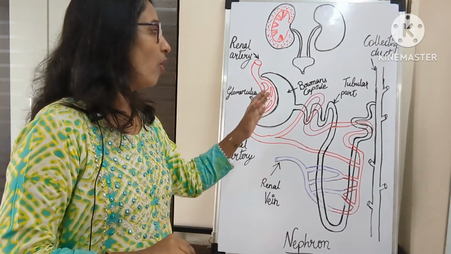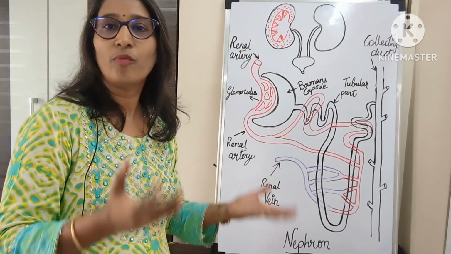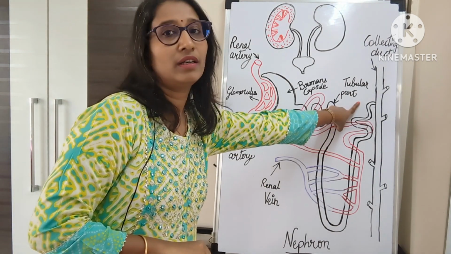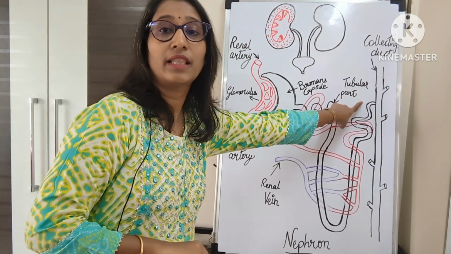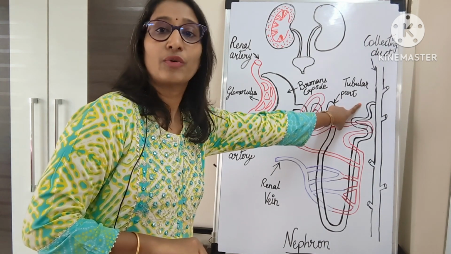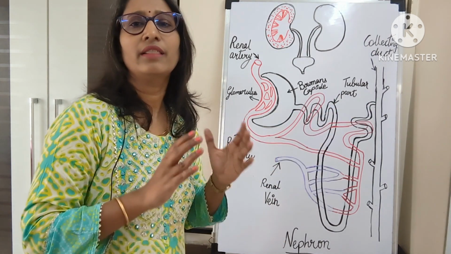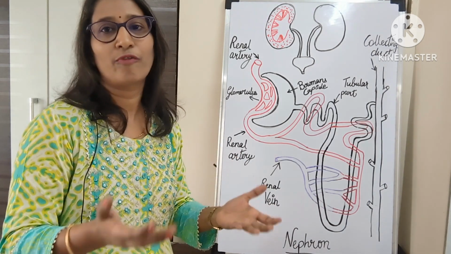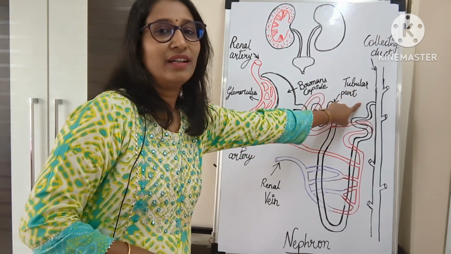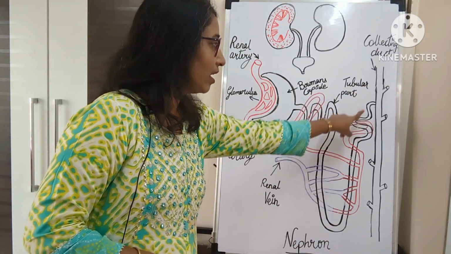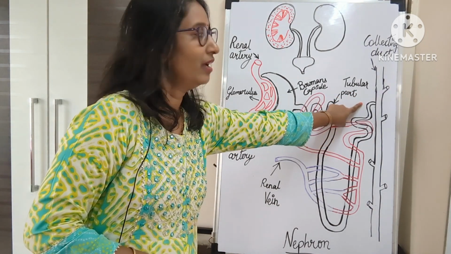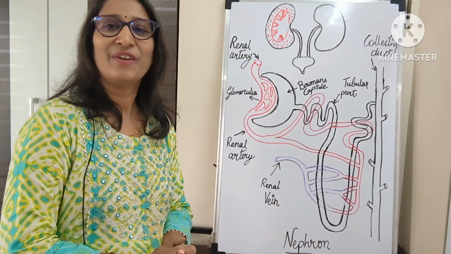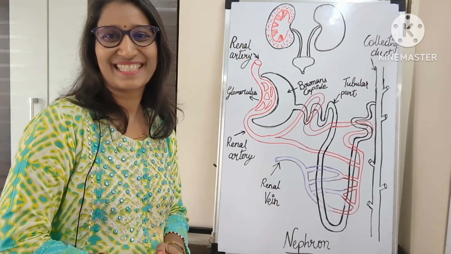Okay, now what about the urine? Was urine formed or not? So here, when the filtrate comes to the end part of the tubular, by then urine is formed, and urine contains only the harmful or poisonous substances, waste material, and of course water. Okay, so the urine is formed by the time it comes to the end part of the tubular. This urine enters into the collecting duct, and here we finish with the nephron, how it works.